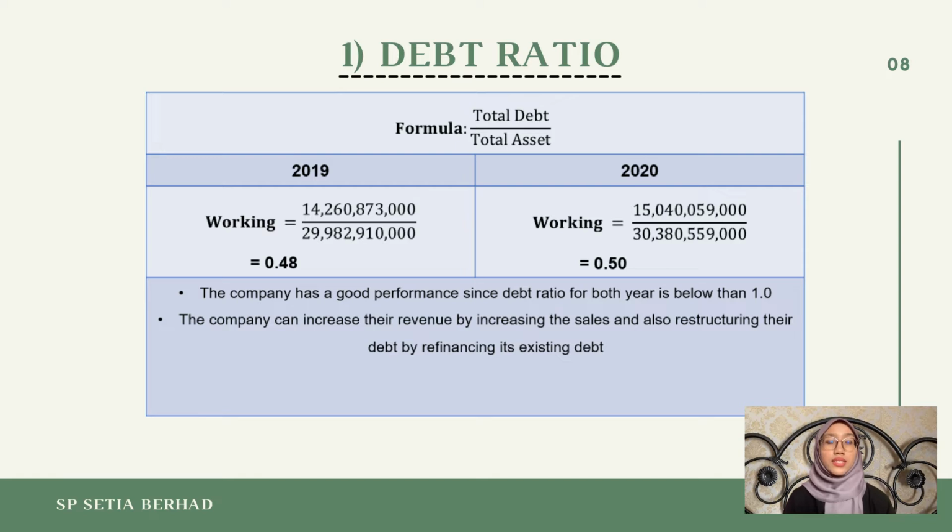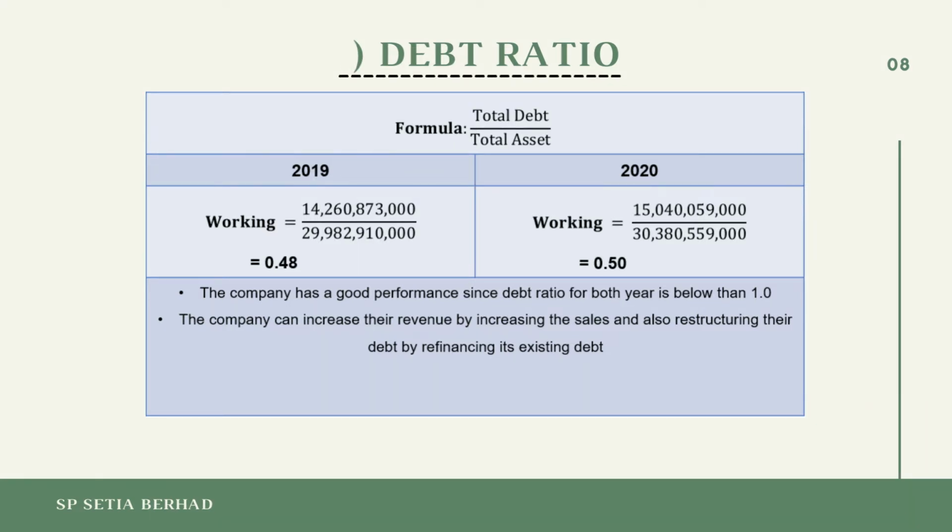As a result, the debt ratio for both years, 2019 as well as 2020, is quite good since it is below 1.0. This means that SPCity Berhad has greater assets compared to their debt for both years. In order for SPCity Berhad to maintain their performance under this ratio, they can increase their revenue by increasing the sales and also restructuring their debt by refinancing its existing debt.